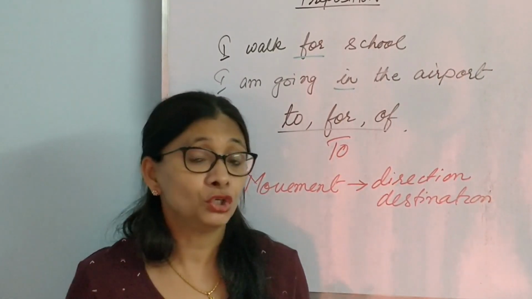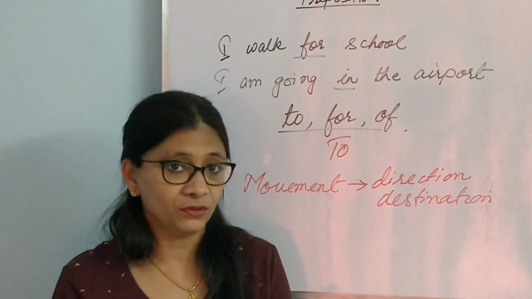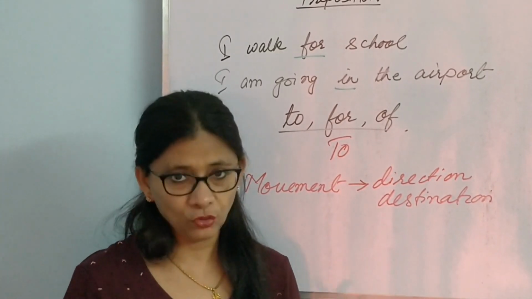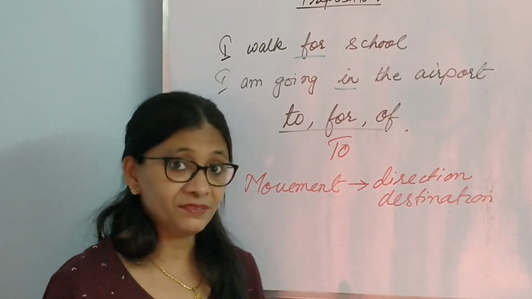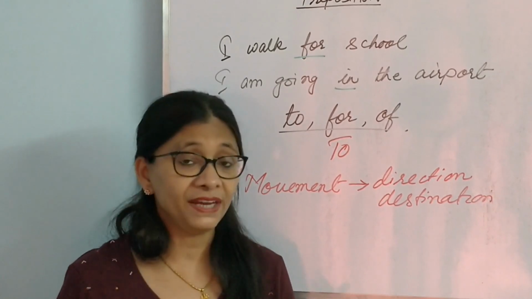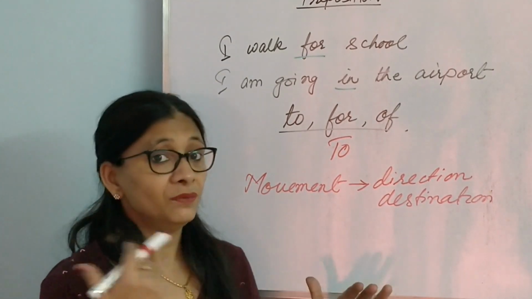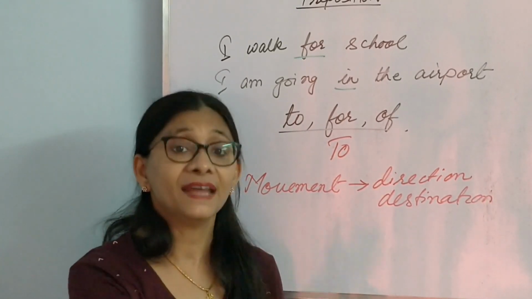My mother is coming to my place. So when there is movement and when there is direction, then we use to. It has got many more uses which we shall be seeing in a while. But the first and foremost use of to, very common use of to, falls in this particular area: movement, direction, destination.